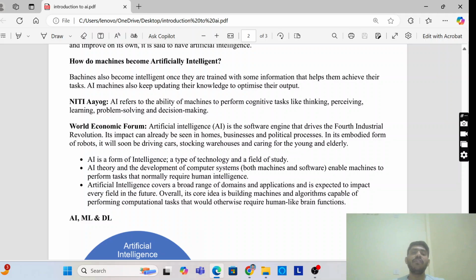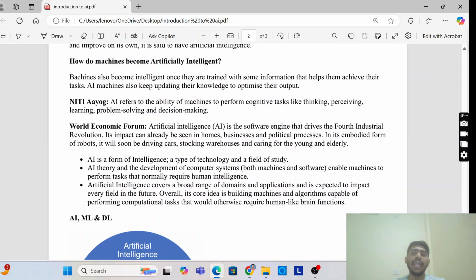So AI is a form of intelligence, a type of technology, and a field of study. AI theory and the development of computer systems enable machines to perform tasks normally requiring human intelligence. Without human intelligence, they cannot do anything. Human intelligence is included there and is converted into artificial intelligence. Artificial intelligence covers a broad range of domains and applications and is expected to impact every field in the future.